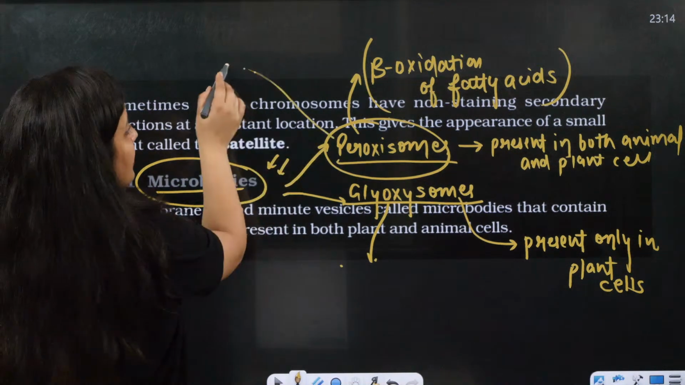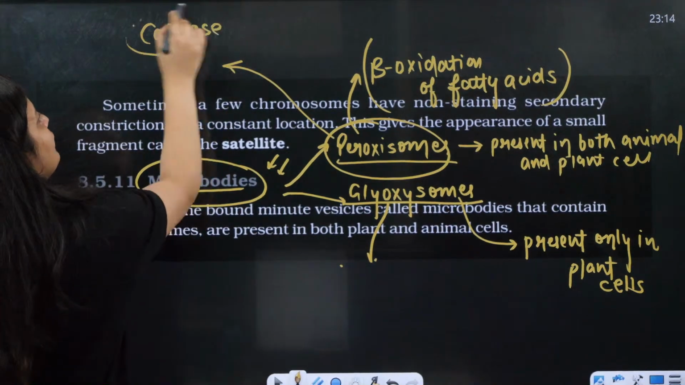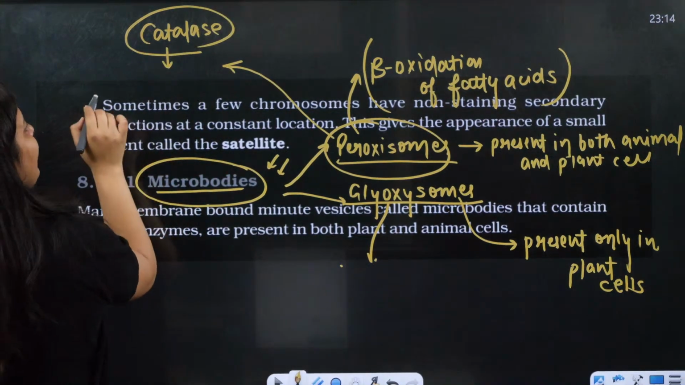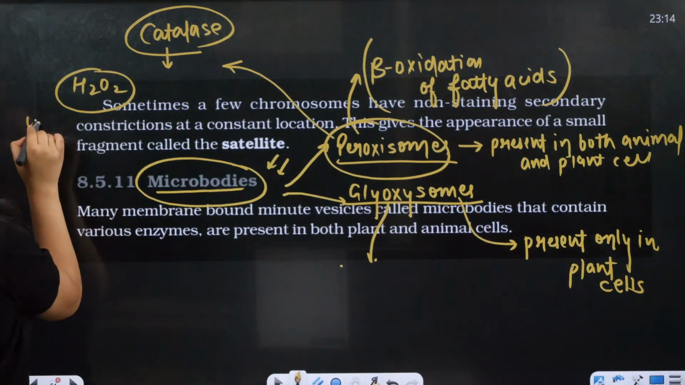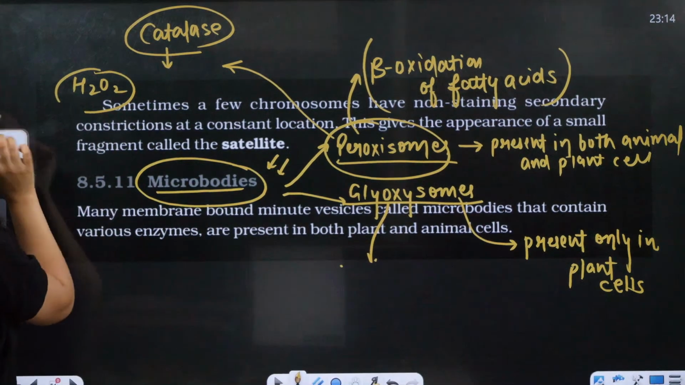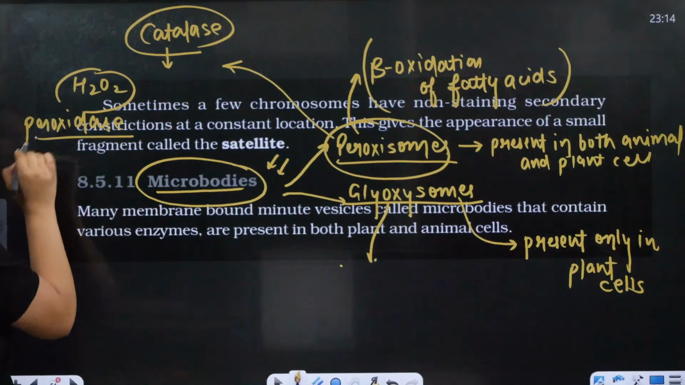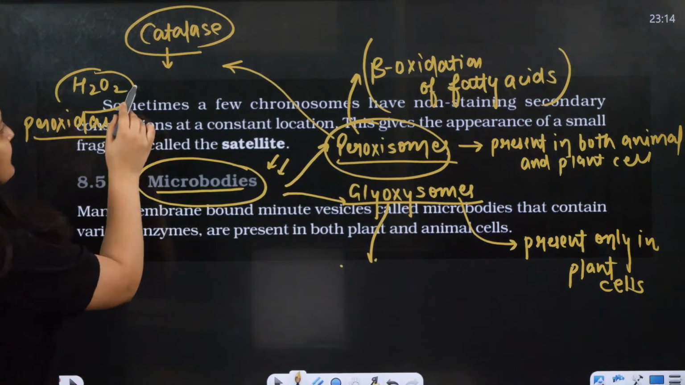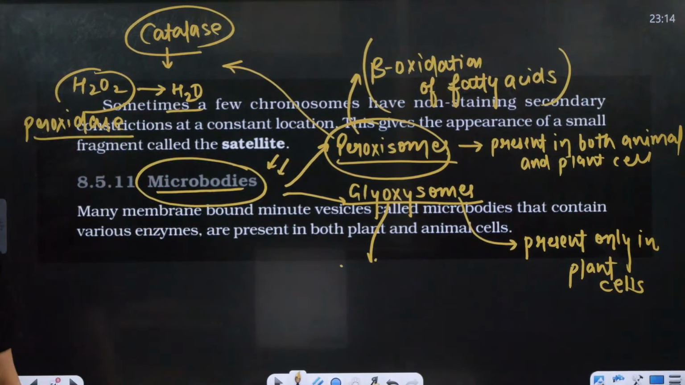Moreover, in the peroxisome there is one enzyme, catalase. It will help in H2O2 metabolism. H2O2 is hydrogen peroxide, the substrate of peroxidase action. Catalase will act on it, break it into water, and oxygen will be liberated.